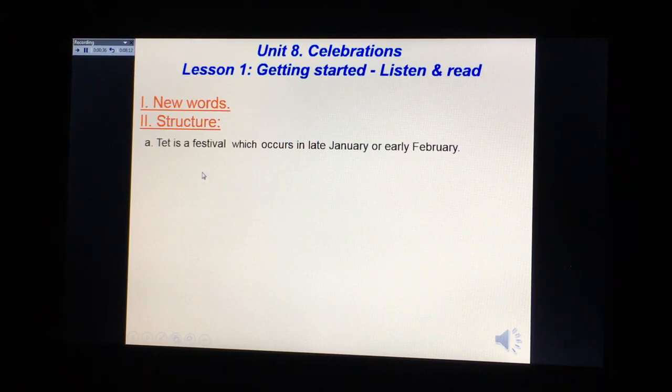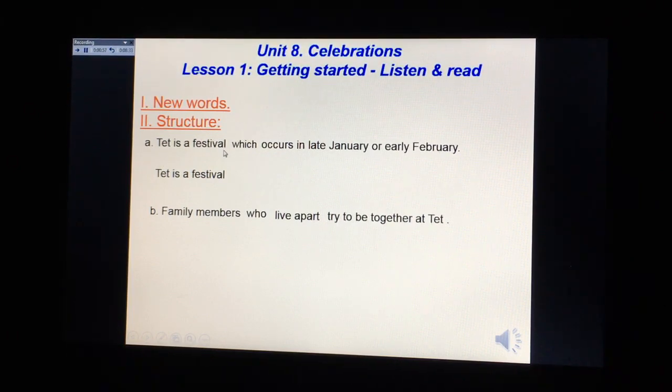Now you look at sentence B. Family members who live apart try to be together at that. And in this sentence we have "who", a relative pronoun too. Now look at sentence A again. That is a festival.